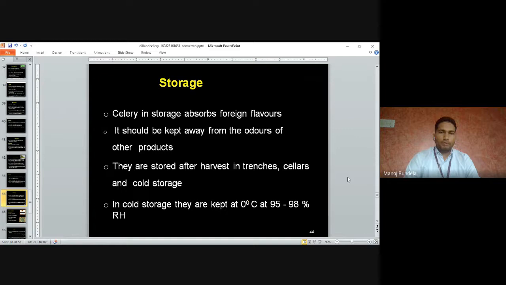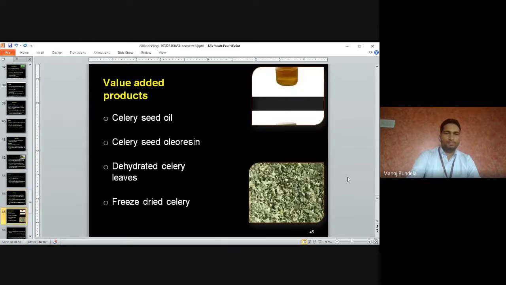They are stored after harvest in trenches, cellars or cold storage. We can use the trench, cellars, or go for cold storage. In cold storage, they are kept at 0 degrees centigrade and 90 to 98% RH. We store the celery at 0 degrees centigrade and 95 to 98% relative humidity.